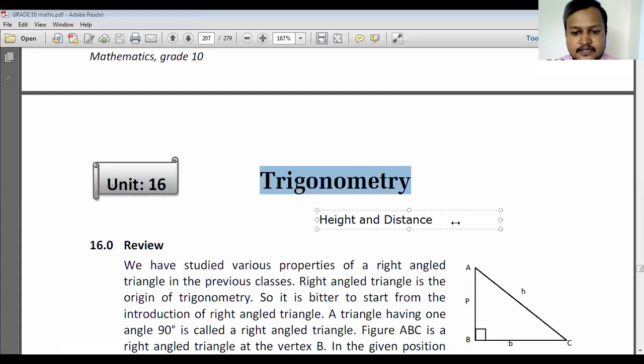You have started trigonometry or not? No, sir. So this is usable for both optional math students and mathematics students. Both of us study height and distance questions. A bit difficult questions will be there in optional math, and here are easier questions related to height and distance in compulsory.